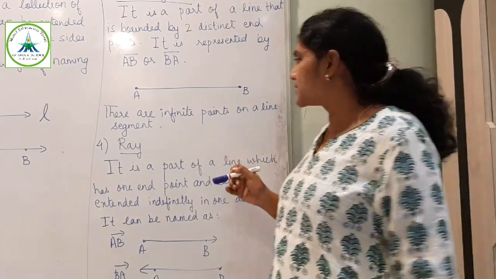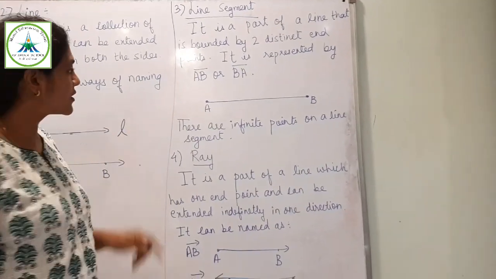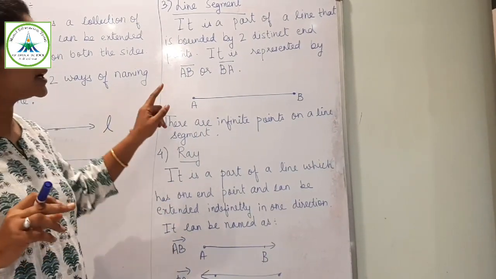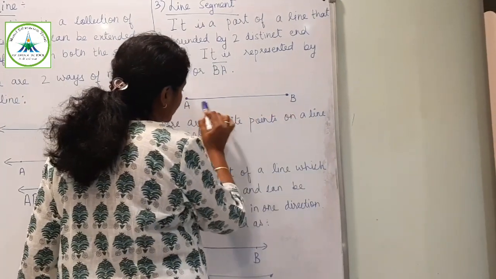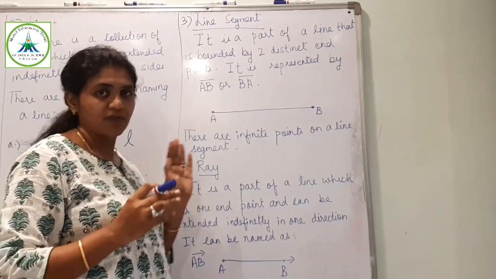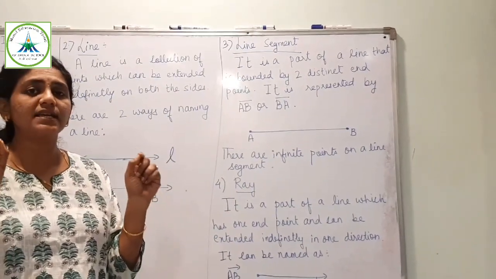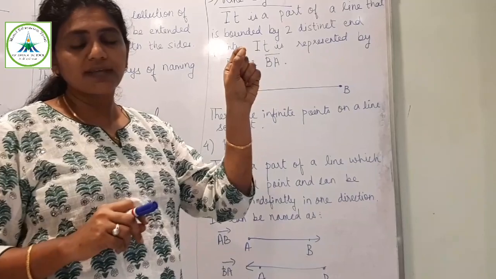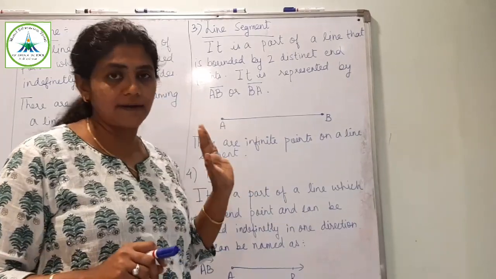And how it is represented? It is represented by AB, with a single dash over it, or BA with a dash on top. Right? In this way it is represented, and there are infinite points on a line segment. So line segment is a part of line, but it has only two distinct endpoints, and this is represented by AB with a dash over it, or BA with a dash. So this is line segment.